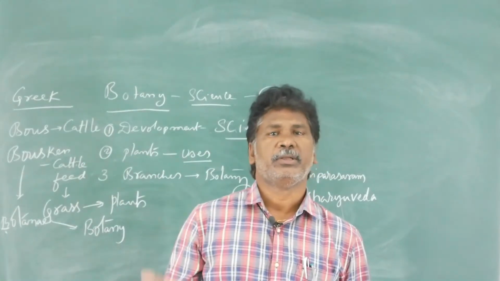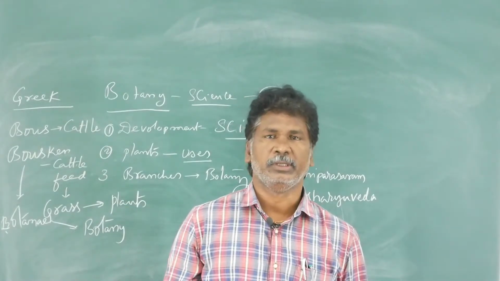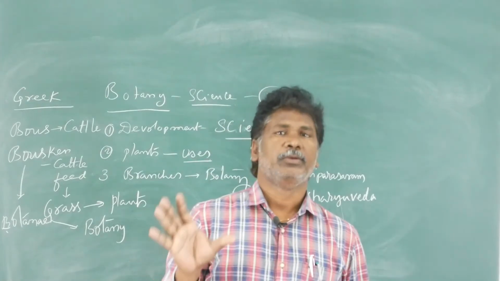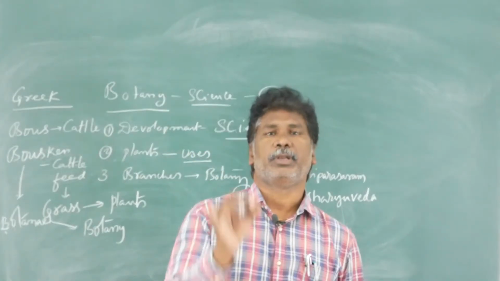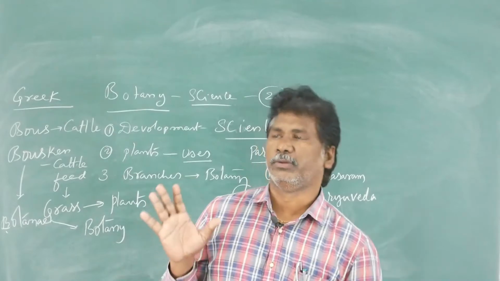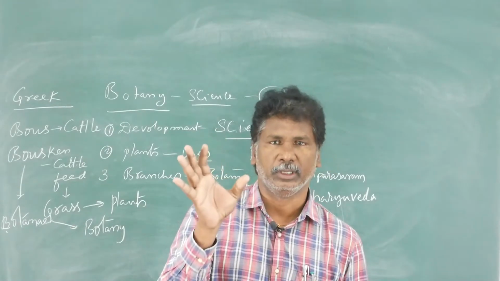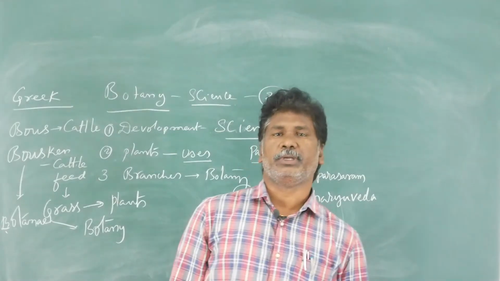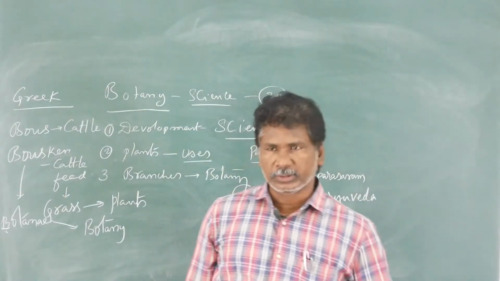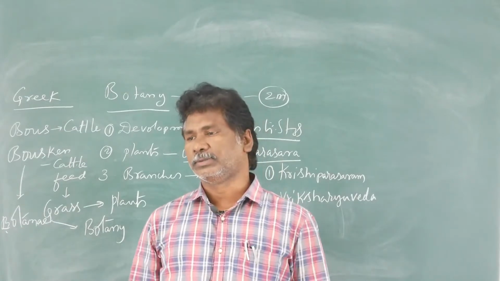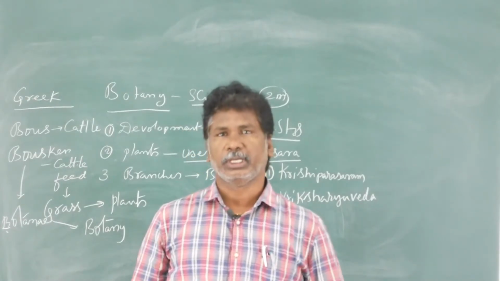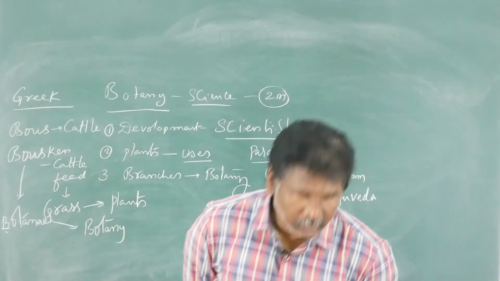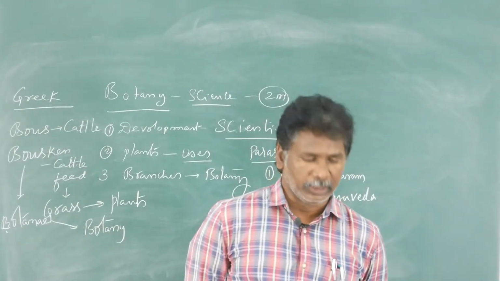హిస్ డిసిపుల్ సోక్రటీస్. సోక్రటీస్ డిసిపుల్ థియోఫ్రాస్టస్. Theophrastus was considered as a father of botany. So he wrote one of the books. That book is called Historia Plantarum. What is that book name? Historia Plantarum. That book describes 500 types of new plants, their external and internal characters.